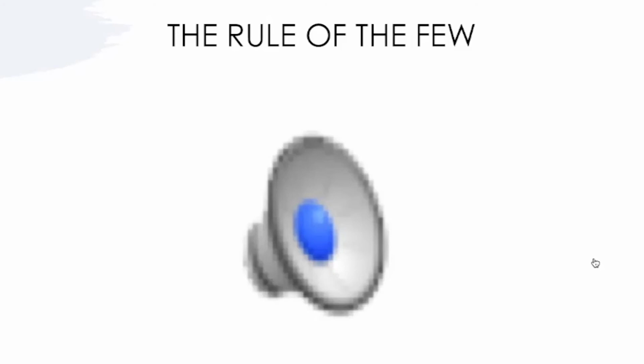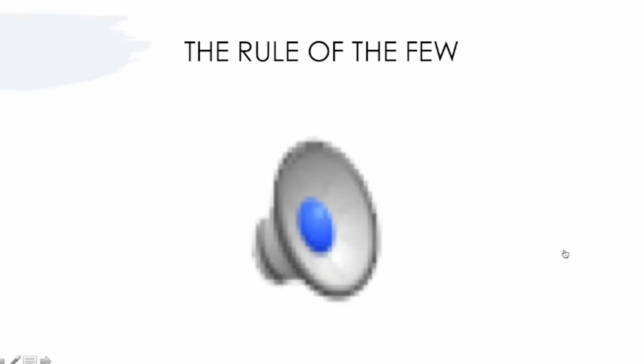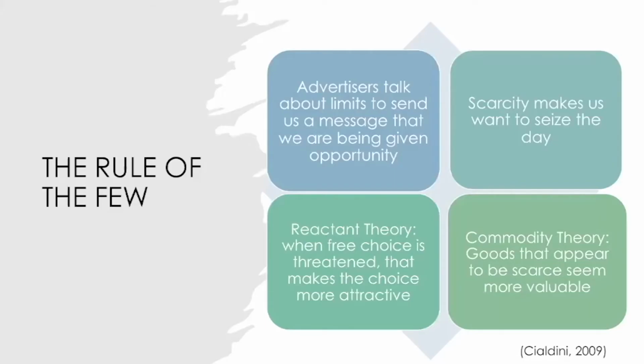The commodity theory, on the other hand, suggests that goods which appear to be scarce are considered more valuable. Less is best and loss is worst. In other words, if an item is rare or unique, the greater value it has in society. Diamonds, for example, remain in costly demand since they happen to be very scarce and hard to find.